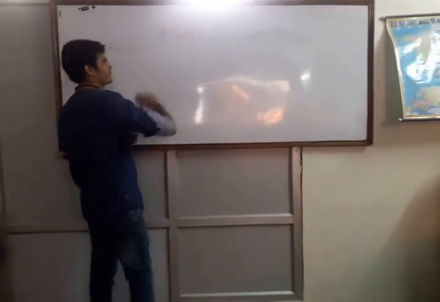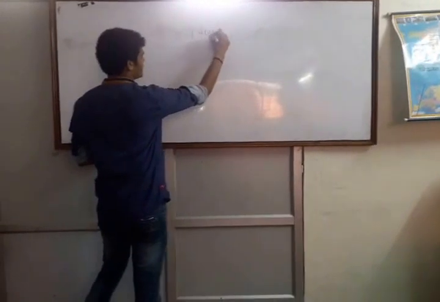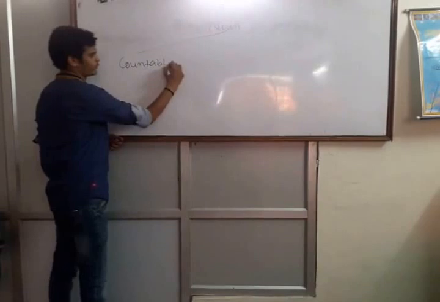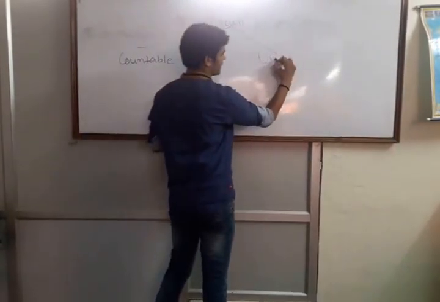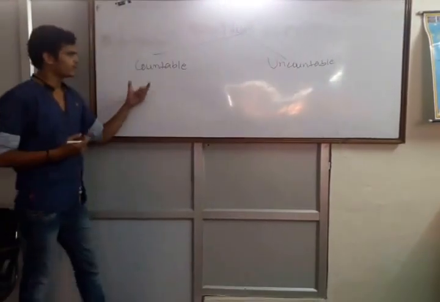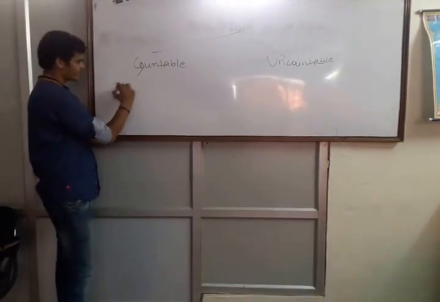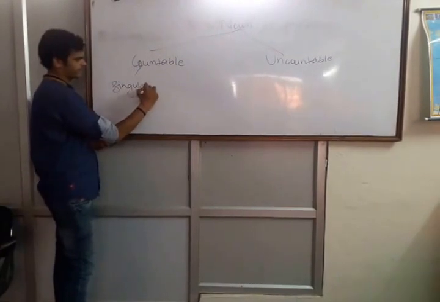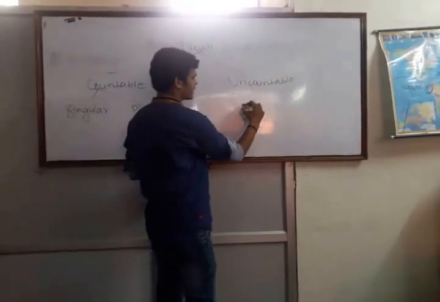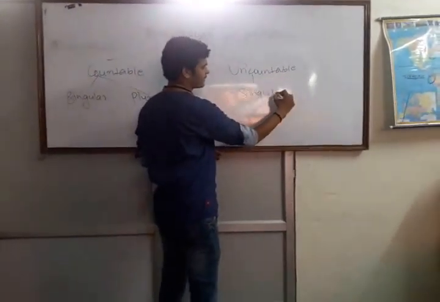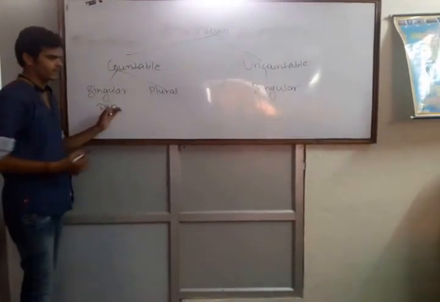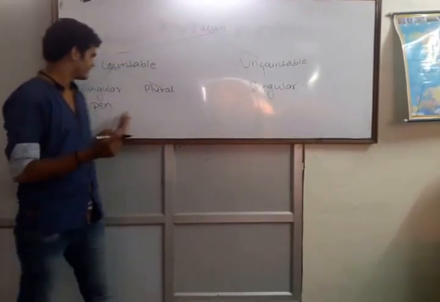The next classification of noun is, suppose we have here nouns. Noun can be classified into countable and uncountable. Countable noun and uncountable noun. The point to remember here is countable noun can be singular and plural both, whereas uncountable noun is always singular. If we take an example, pen, here pen is singular.